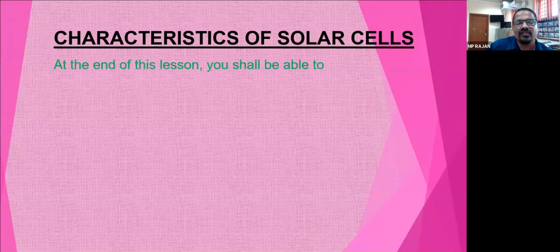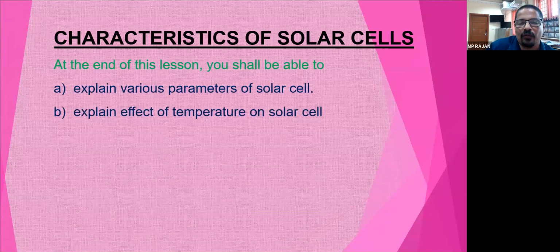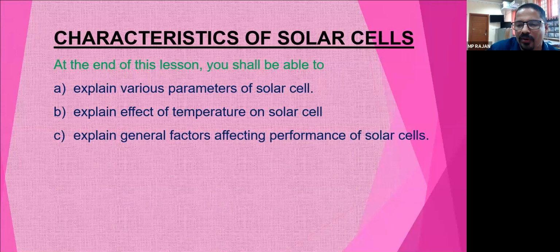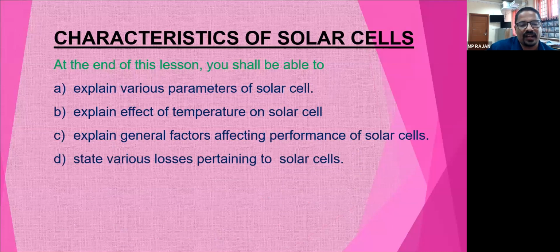In this lesson we'll be discussing various electrical parameters of the solar cell. Then we'll see the effect of temperature on the solar cell, which is very important because the solar panel is exposed to the sun. Then we'll see other general factors which normally affect the performance of the solar cell. And lastly, we'll see what the losses pertaining to the solar cell are, which decide the efficiency of the cell. All these things we'll explain in today's class.